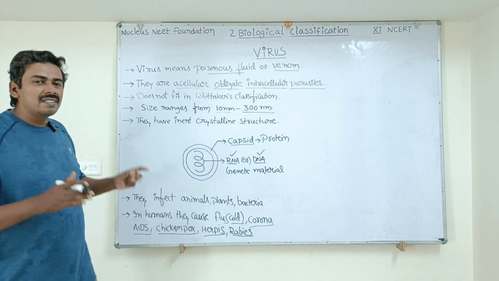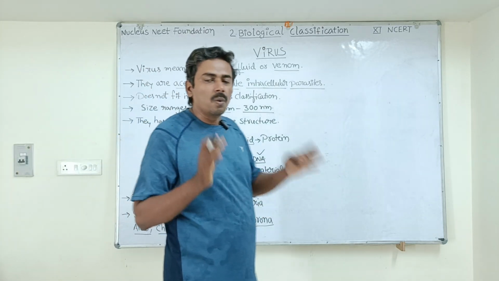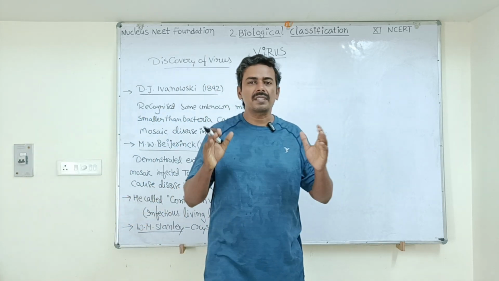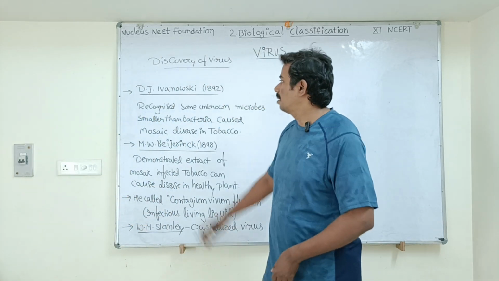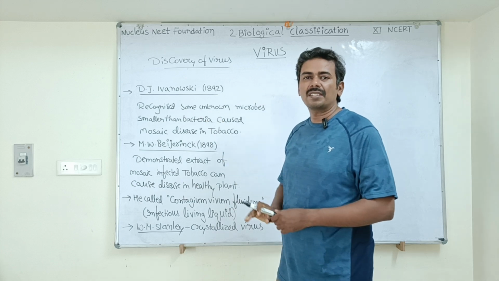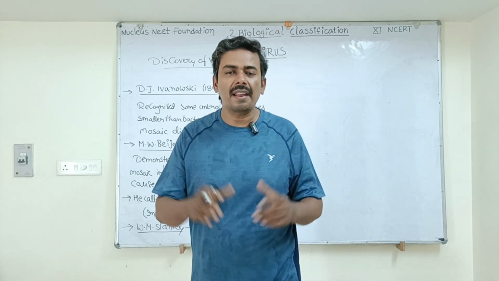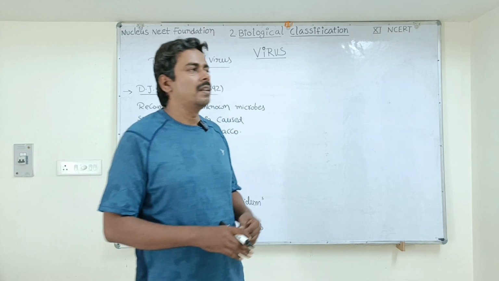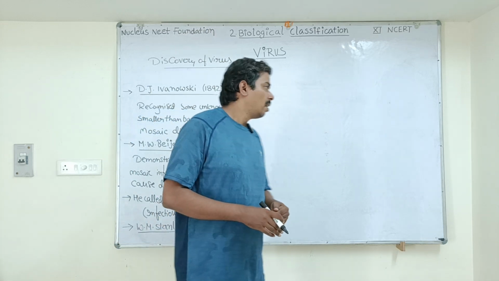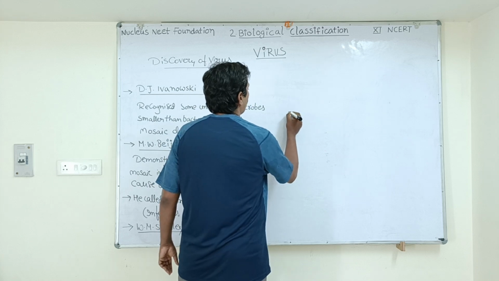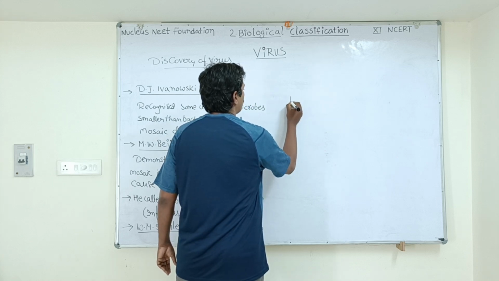Now let us discuss more points about viruses. Let us discuss the discovery of the virus, how scientists first discovered the virus. It was D.J. Ivanovsky, a Russian scientist. In the year 1892, he recognized these virus particles as a poisonous liquid. He was doing some experiments on a tobacco plant which was infected by a disease called mosaic disease.